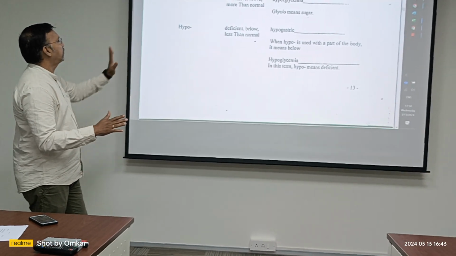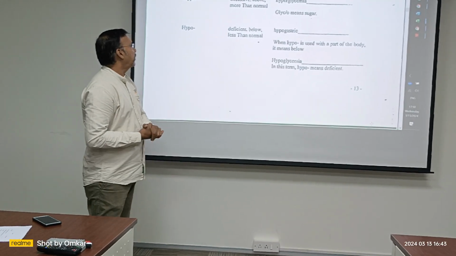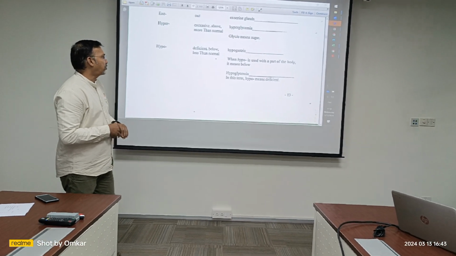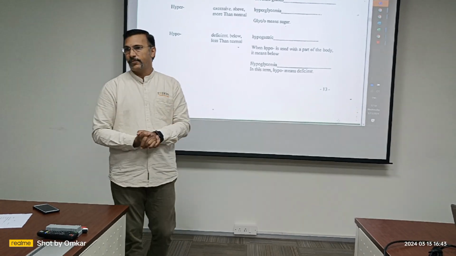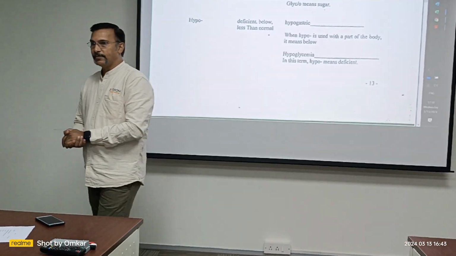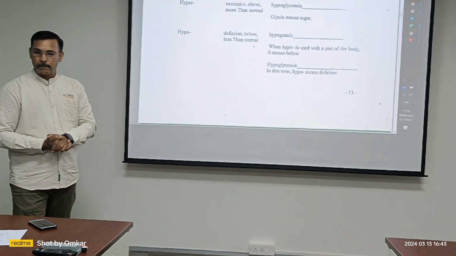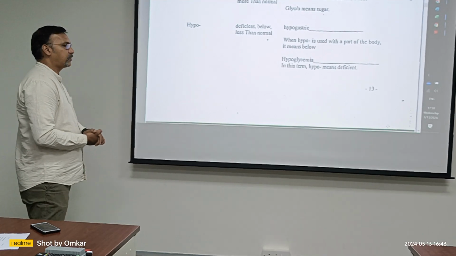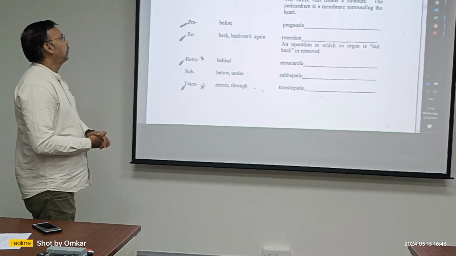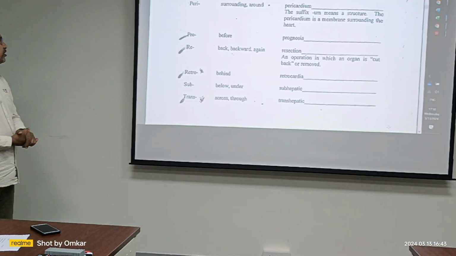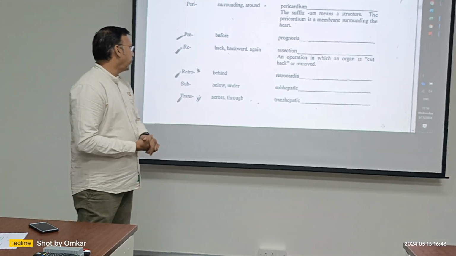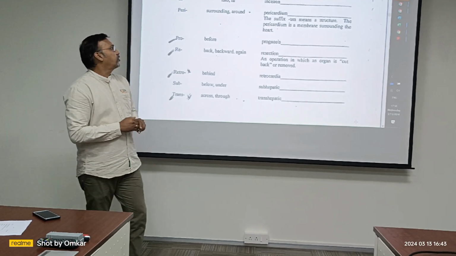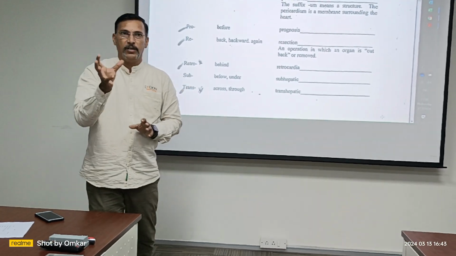Hold on. Where am I? Okay, like up here. Hypo means below, pertaining to below the stomach is hypogastric. Hypoglycemia, just now explained to you. We good? Okay, scroll next. Process of cutting into is incision. Peri means surrounding. So pertaining to surrounding the heart is known as pericardium.